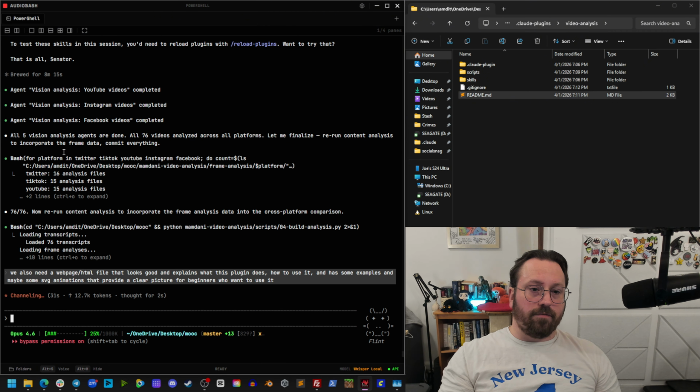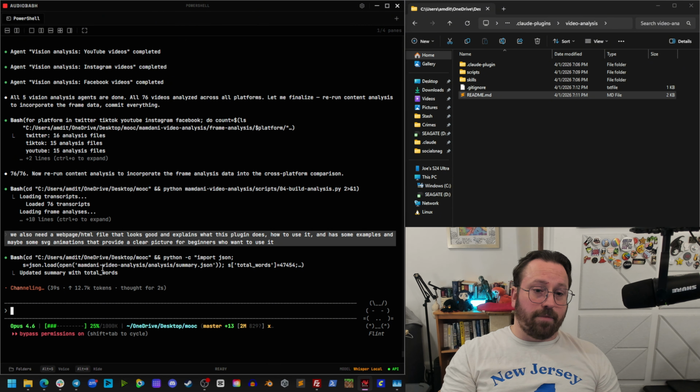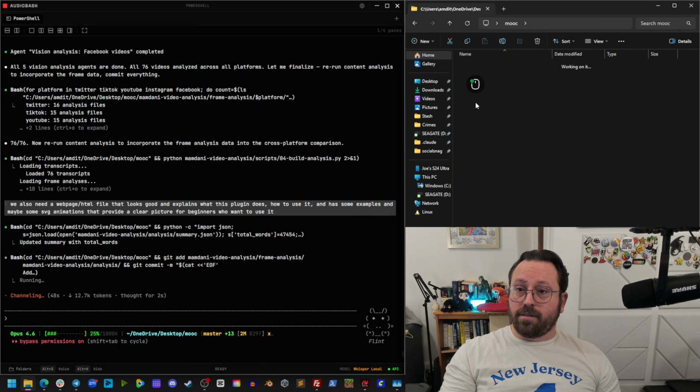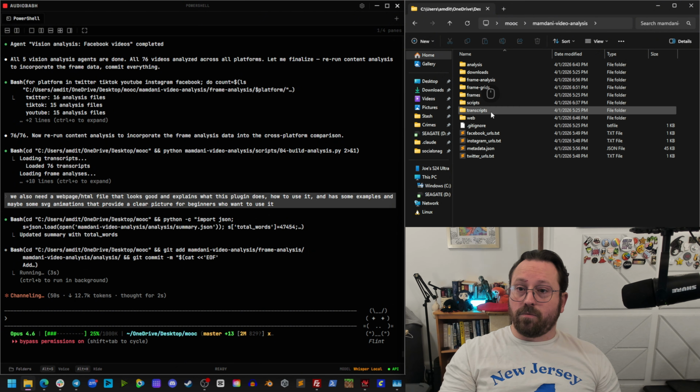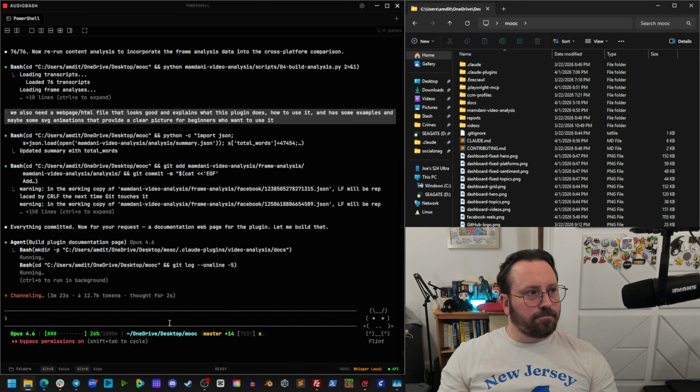And you can see here the vision analyses agents are done. So it's going to rerun the content analysis and incorporate that frame analysis data and then commit everything. And then it's picking up my other task here as well. We should see an index.html somewhere here, possibly under the web or docs file here. We'll see where this shows up, possibly in here for the plugin, but we'll find out.